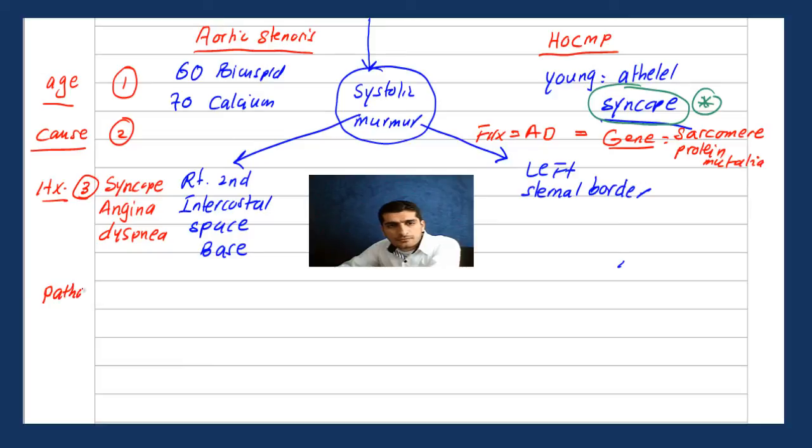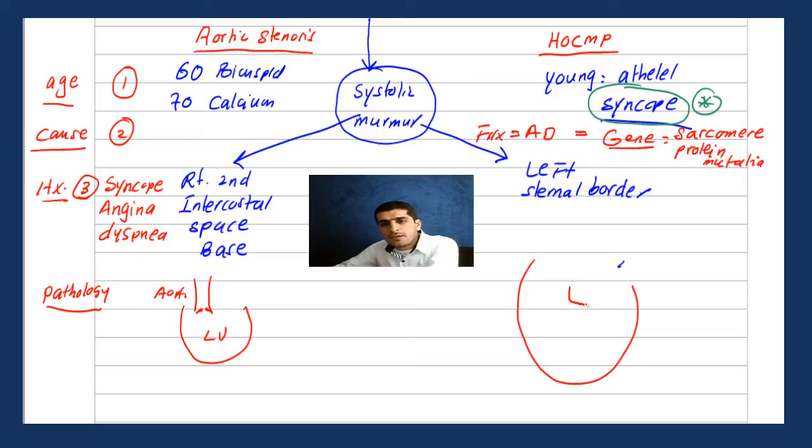What else? Pathology-wise. Now, the problem here in aortic stenosis is that this is the aorta, and the aorta is just closed, right? And this is the left ventricle. So this is the left ventricle, and this is the aorta. While in HOCM, which is hypertrophic obstructive cardiomyopathy, look at the problem. The septum is usually big, with asymmetrical hypertrophy. So this is the septum.